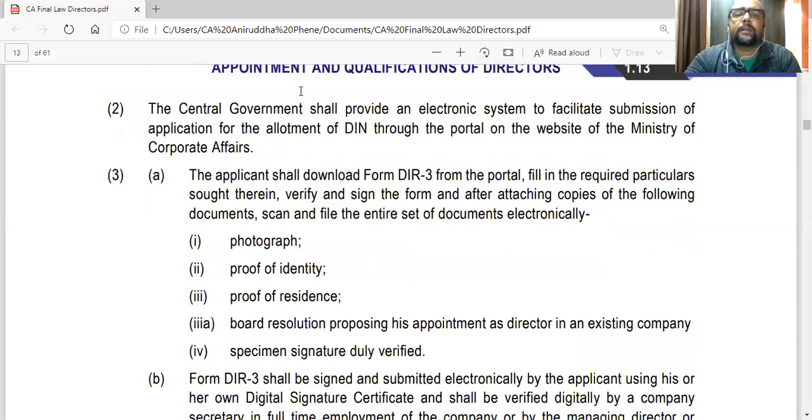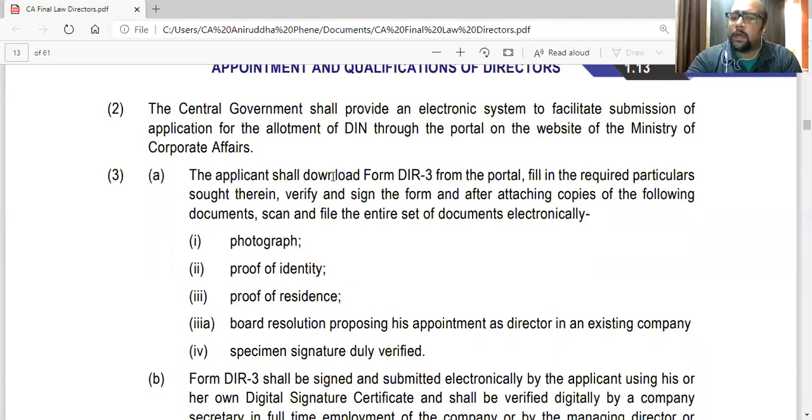Now, the central government shall provide an electronic system to facilitate submission of application for the allotment of DIN on the portal on the website of the Ministry of Corporate Affairs. So obviously, you should go to the Ministry of Corporate Affairs and apply for the DIN. So government will have to make the arrangements of that system. So they have to basically have a fully functional website. And they have actually. So the law says that they should have, so they have obviously made that website.